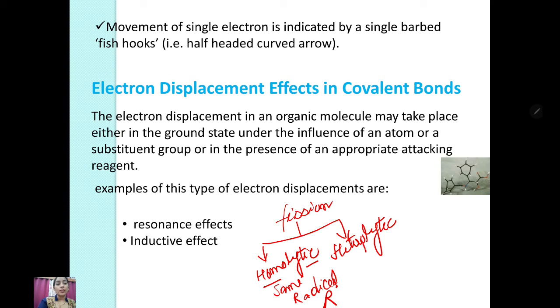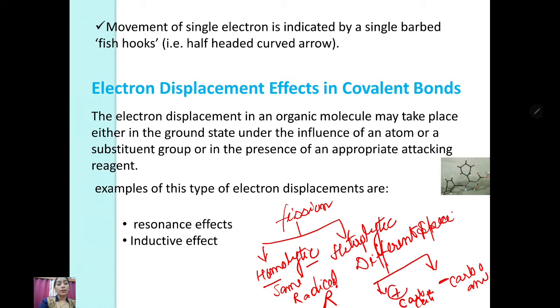Second is heterolytic. Heterolytic means different species developed. One has a positive charge and the second has a negative charge. This is called a carbocation, or this is called a carbanion.